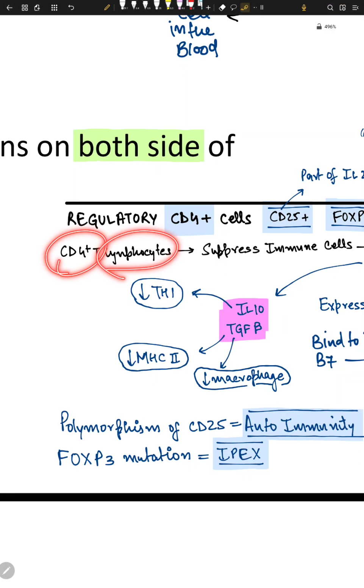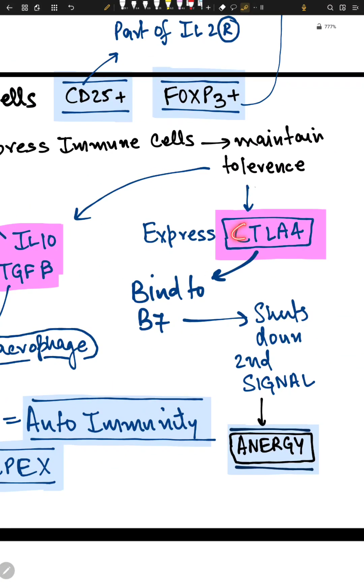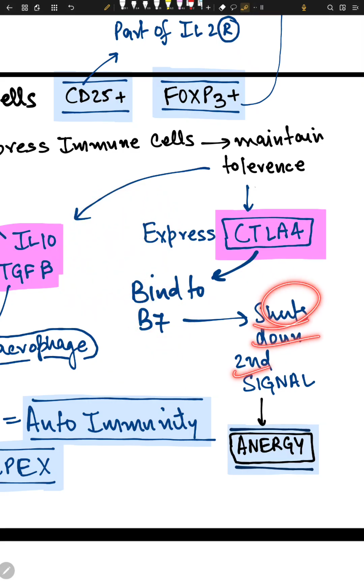So CD4 lymphocytes can suppress the immune cells and maintain tolerance by secreting CTLA4. Once these CD4 cells express CTLA4, they bind to B7. Now, B7 is the second signal for CD4. Once B7 is bound, it shuts down the second signal. No activation of CD4 cells.